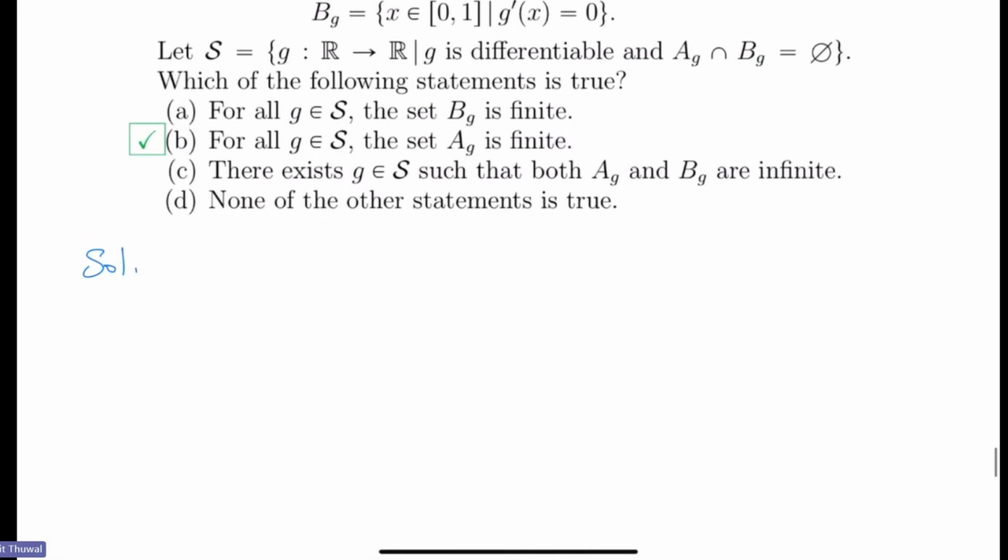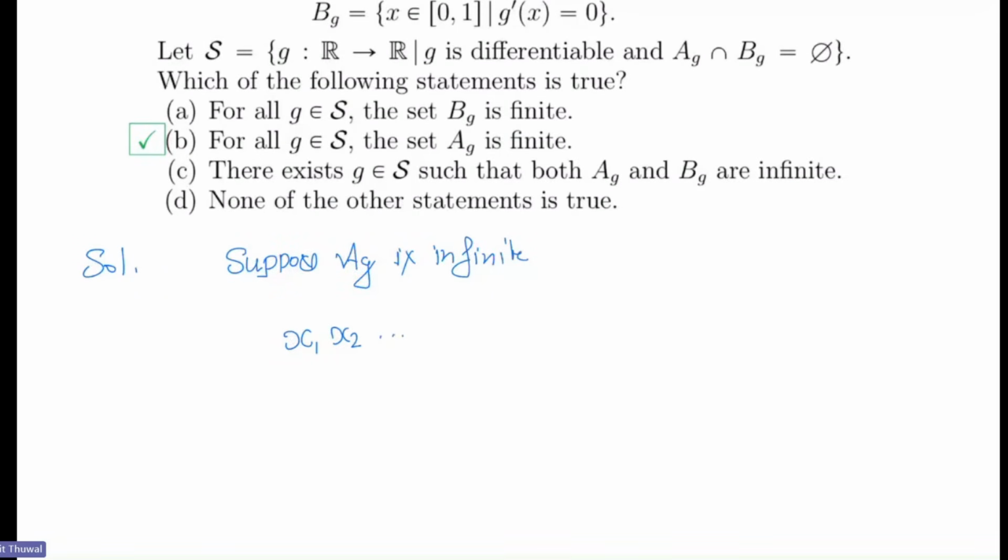Let me tell you. You have to use the compactness of [0,1] and Rolle's theorem. Okay, let me tell you how you can do it. So see, for all g, the set A_g must be finite. So suppose A_g is infinite. What happens if A_g is infinite? Think like that. In that case, you have a sequence of zeros like this. If A_g is infinite, then you have a sequence of zeros.